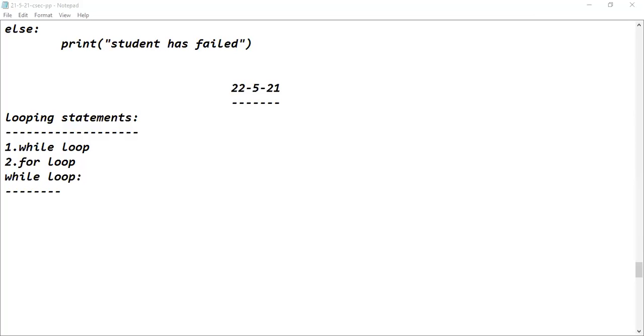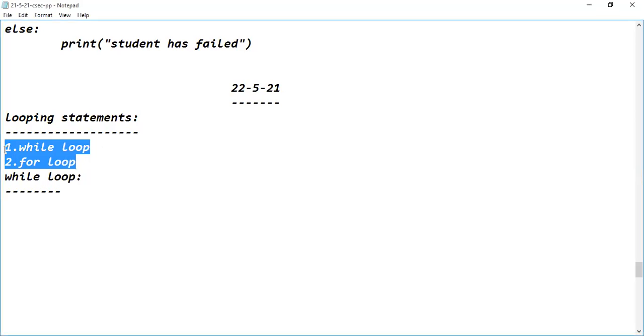So to execute a specific logic more than one time, the programmer uses looping statements. As part of Python, we are going to learn while loop and for loop.